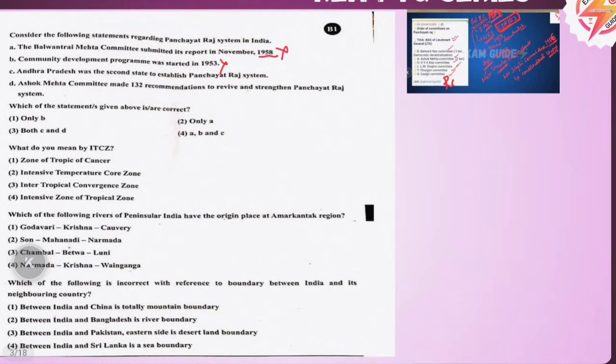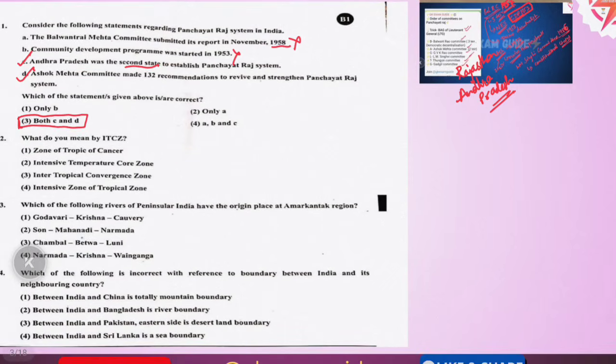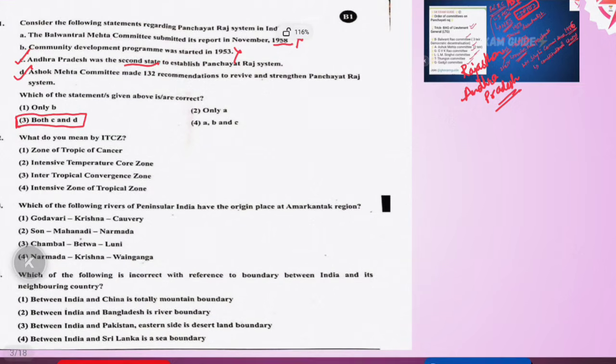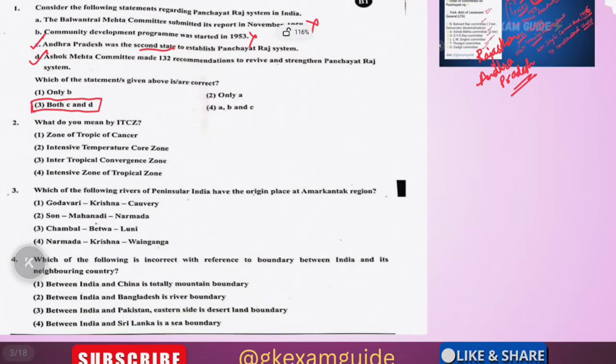and the second was Andhra Pradesh. So the second one, Andhra Pradesh was the second state. It is the right option. And Ashok Mehta made 132 recommendations to revise and strengthen. Yes, this is also a right statement. And finally, the correct option will be both C and D for this first question. And we said many times that the Panchayat Raj Committee is very important, and the question has been framed here, and the answer is very simple.